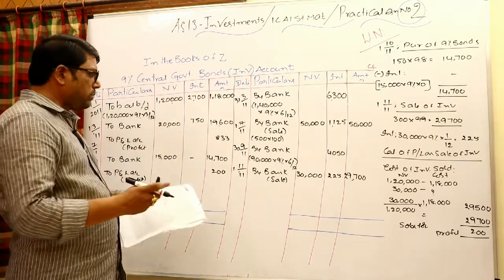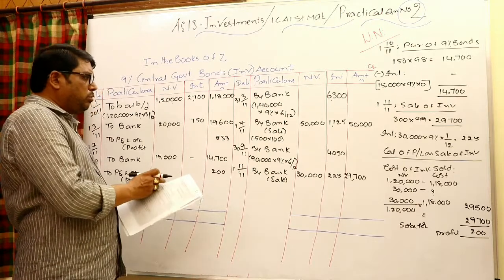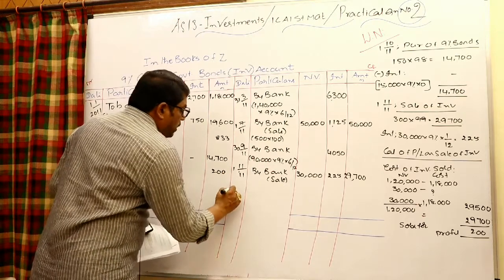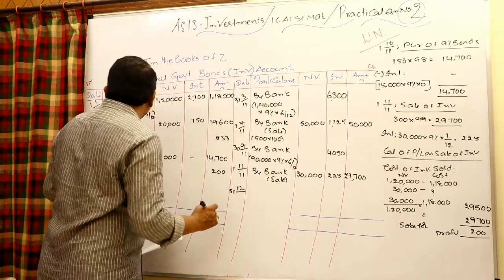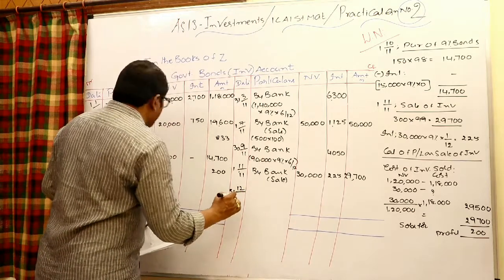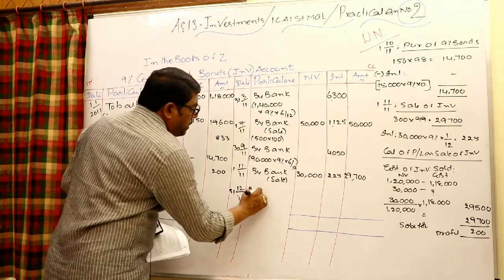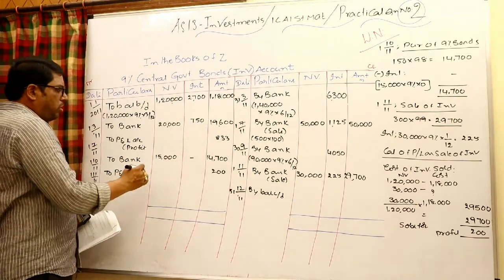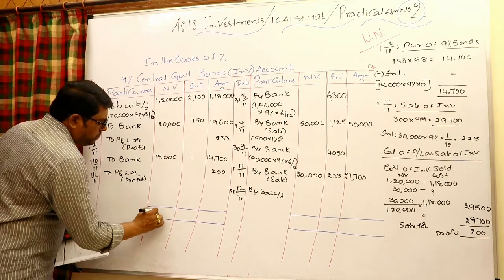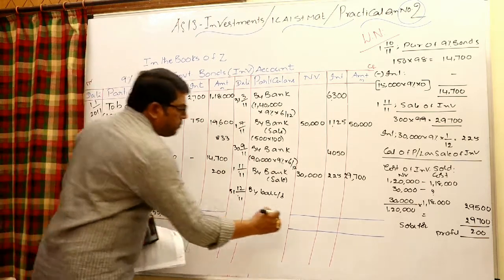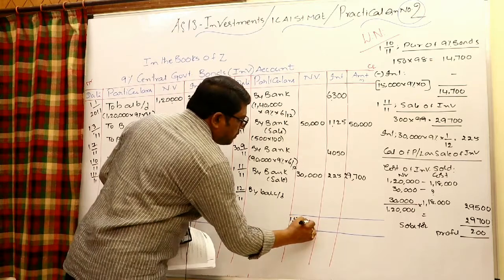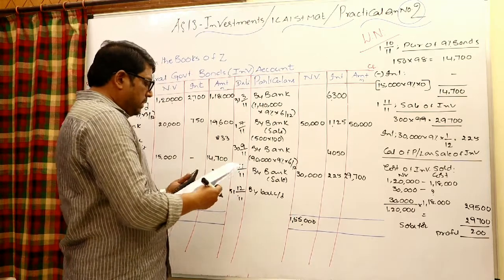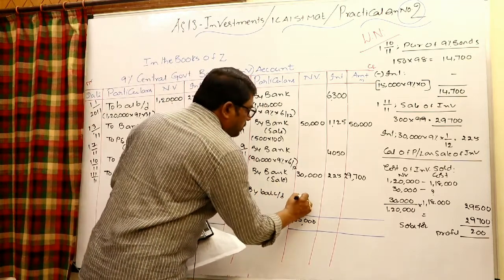Obviously at the end of the year you have to value the investments, which is on 31st December 2011. Balance carried on, totally 1,40,000, 1,55,000. So minus 80, that is 75,000 balance.